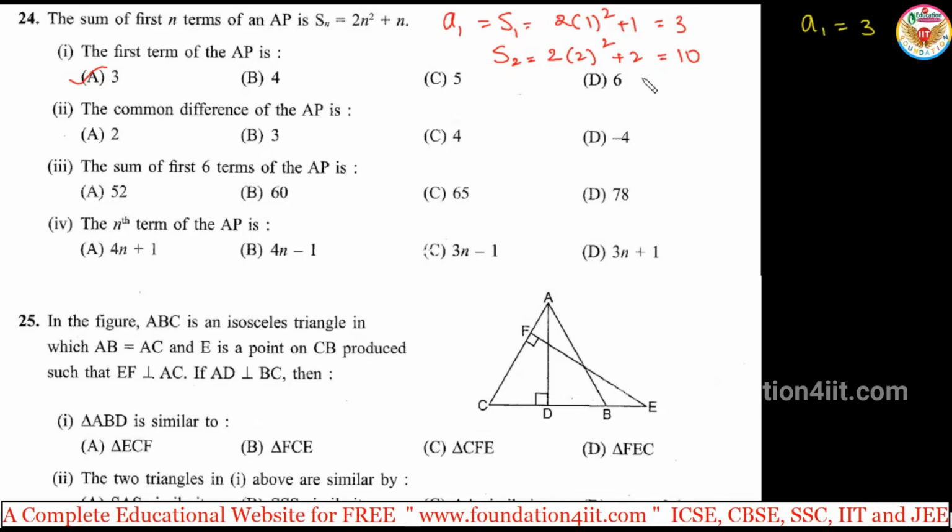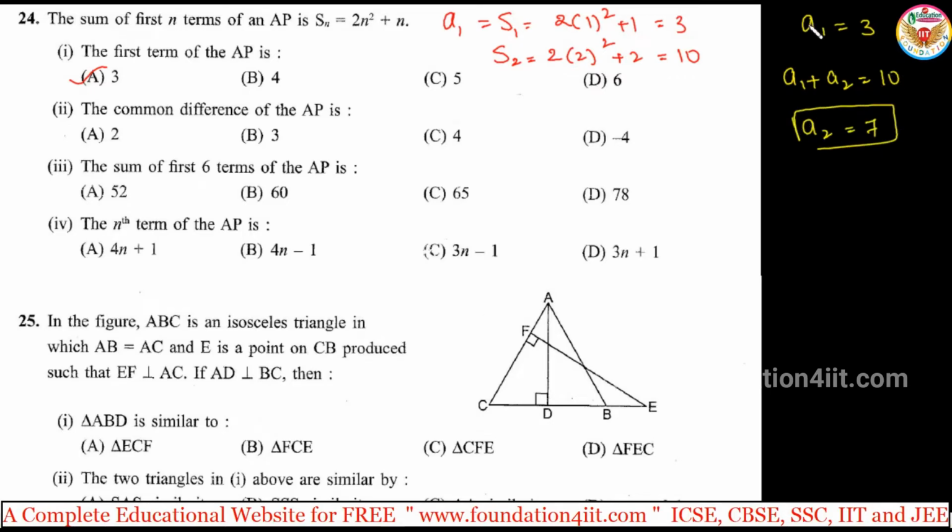So 10 is nothing but A1 plus A2, because it is the sum of the two terms. So A1 plus A2 together is 10. From this we can find out A2: 10 minus 3, so 7. So the second term is 7, the first term is 3. Then the common difference is the second term minus the first term, that is 4. Okay, the common difference of the AP is 4.